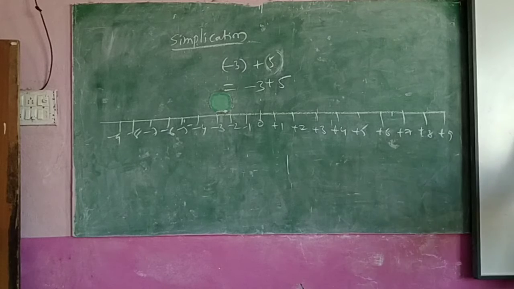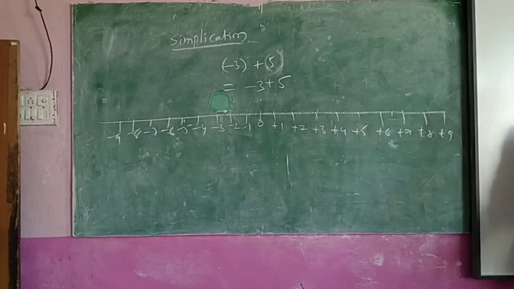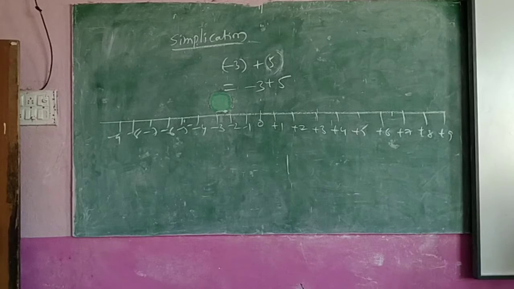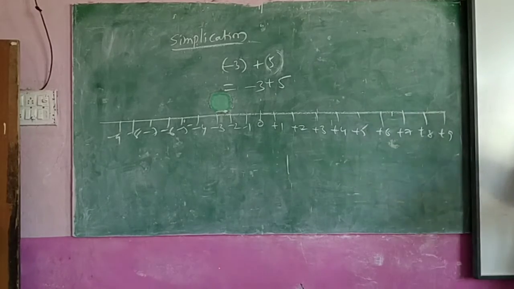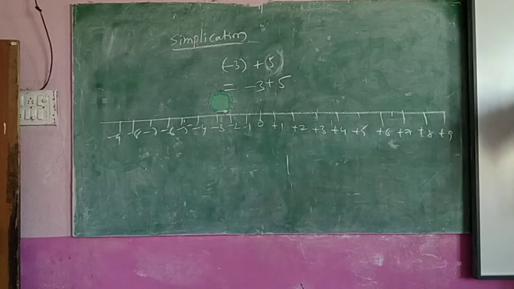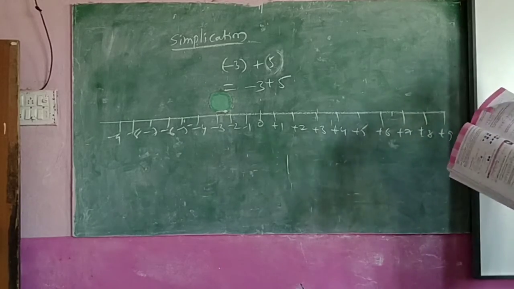And here some questions are also there. -5 plus -5 plus 6. If you try this, totally 5 questions are there. All these questions you do by using the number line only. And in that exercise also there are 6 questions. These also you do by using the number line. These questions in page number 79, 5 questions are there. These all you should do by using the number line. Can you do or not?